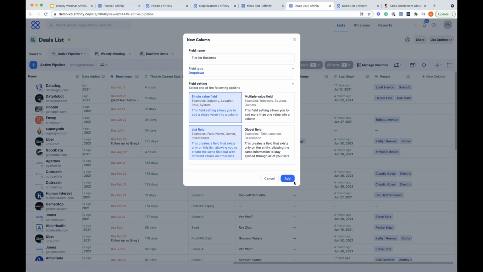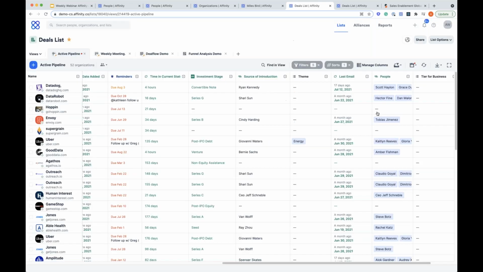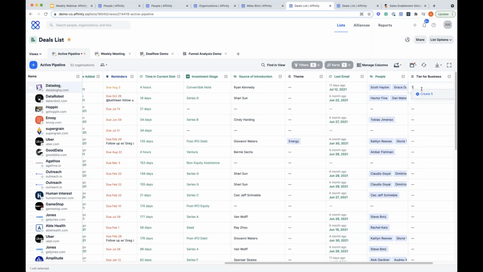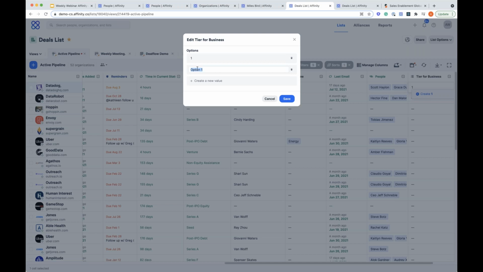So I'll just use single field for the example, create that column, and that took me all of 10 seconds to create a column. And now I can go ahead and add options here. So I can say, tier 1, and then add as I wanted to. So maybe it's 1 through 4.